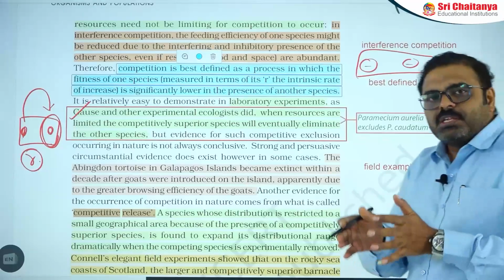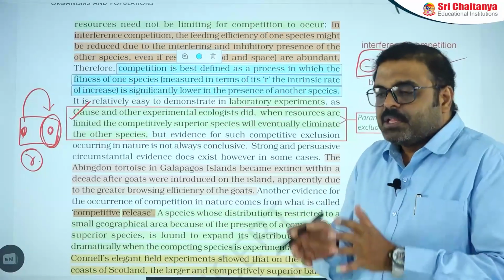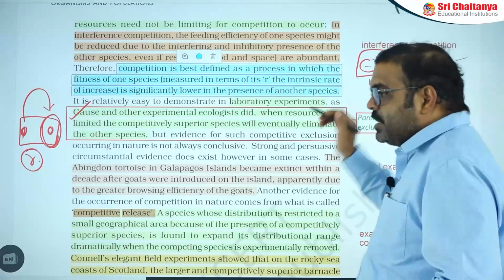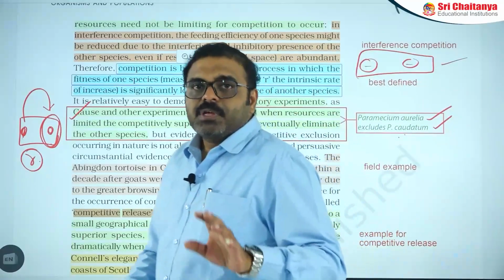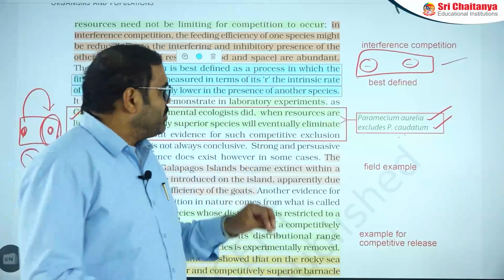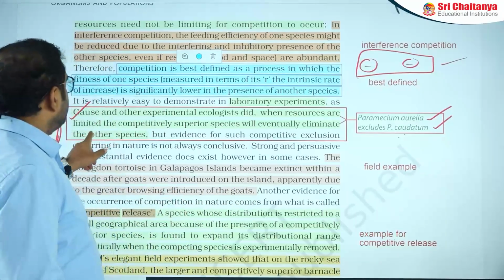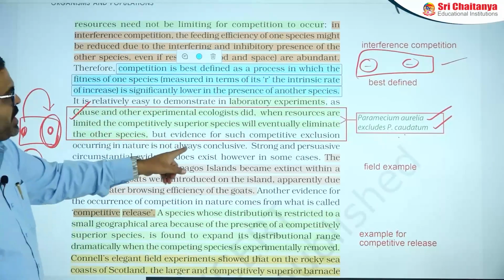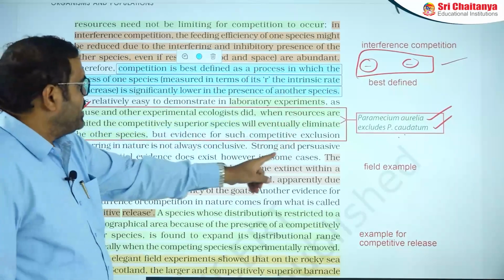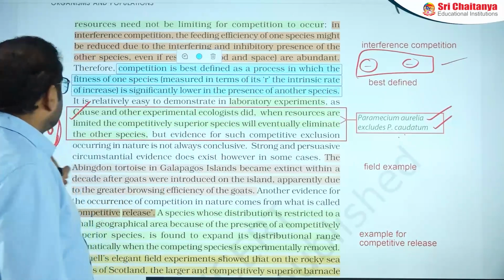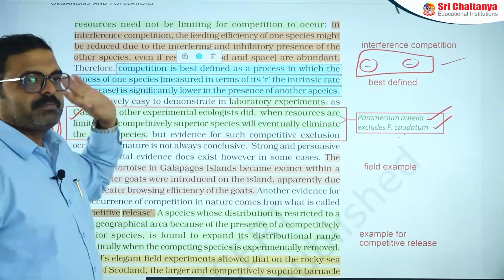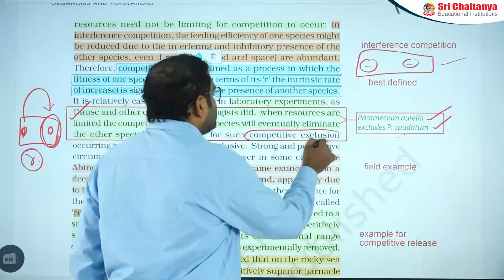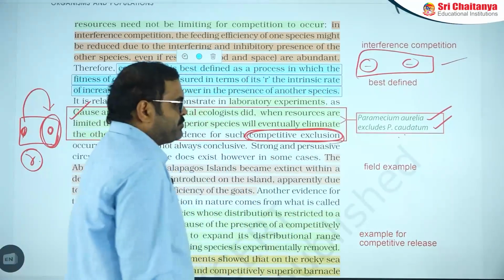If the two organisms are living in one Petri plate, the presence of Paramecium aurelia completely destroys Paramecium caudatum. This experiment explained one point: when resources are limited, the competitively superior species like Paramecium aurelia eventually eliminates the other species, Paramecium caudatum. That is leading to competitive exclusion, an important point.